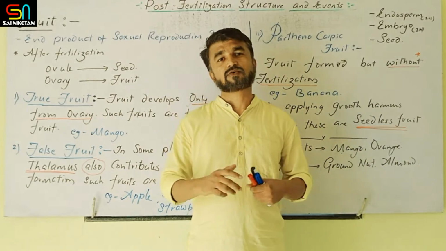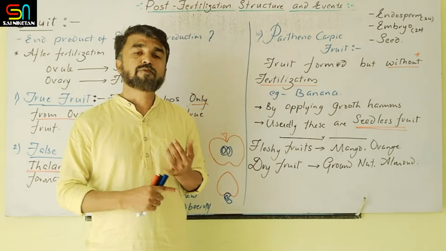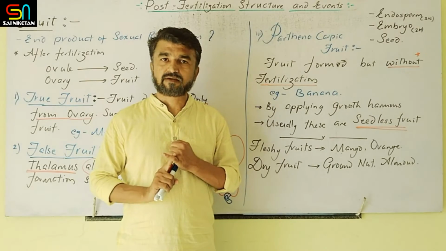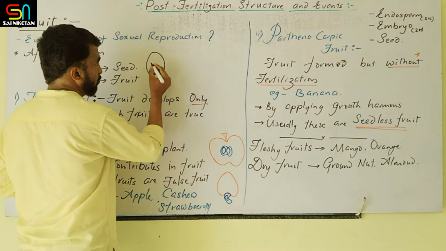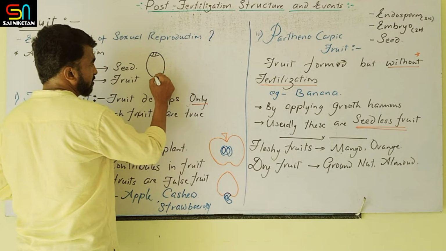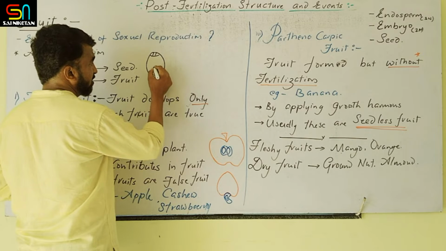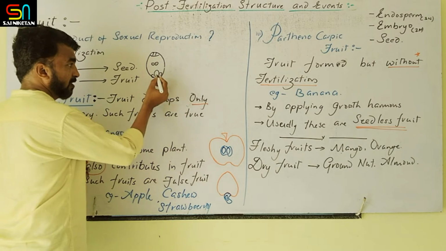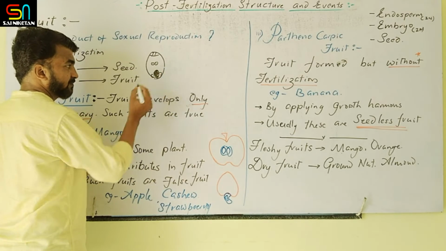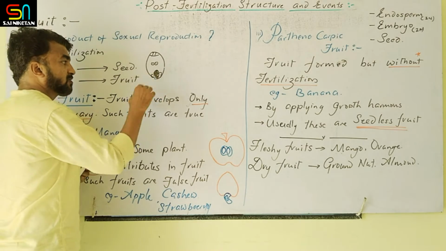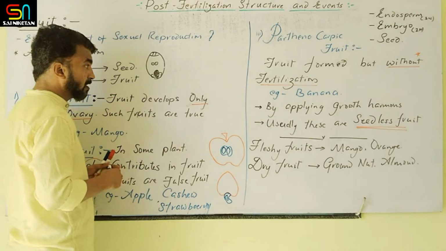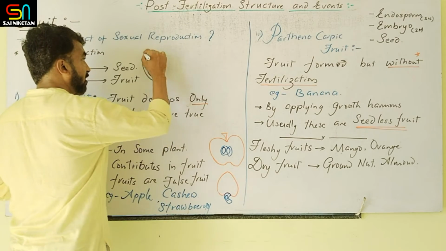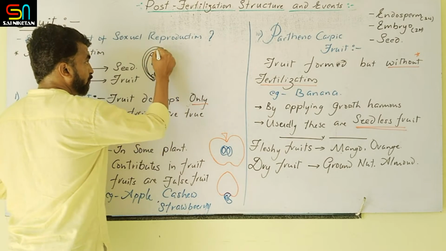Clear? So a major question will arise. How many eggs are present in the embryo sac? For example, this is the embryo sac. Usually what we see, this is the antipodal cell, this is the egg, and these are the synergids, and this is the central cell with the pollen. In this case, only one egg is there. Sometimes the number of eggs may vary. How many embryo sacs are present inside this ovule?